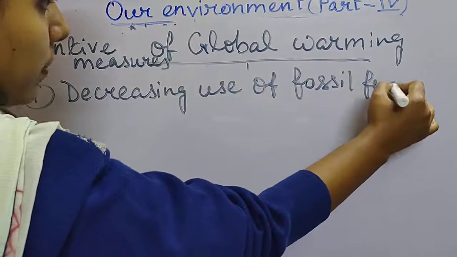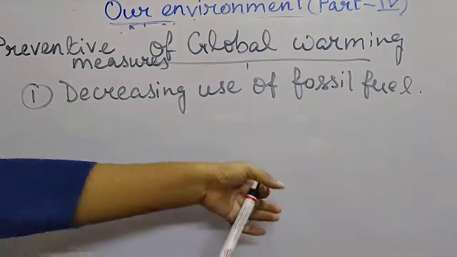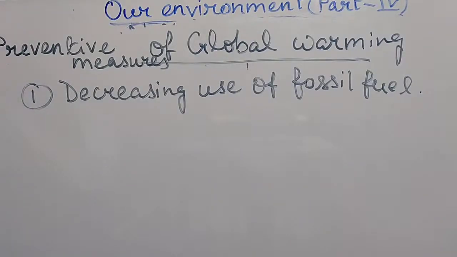First of all, we have to decrease our dependence on fossil fuels, right? Because as we know, there is a limit in the stock of fossil fuel, which is going to get finished very soon, in our very close future. So therefore, keeping an eye on it, we have to use these fossil fuels judiciously.